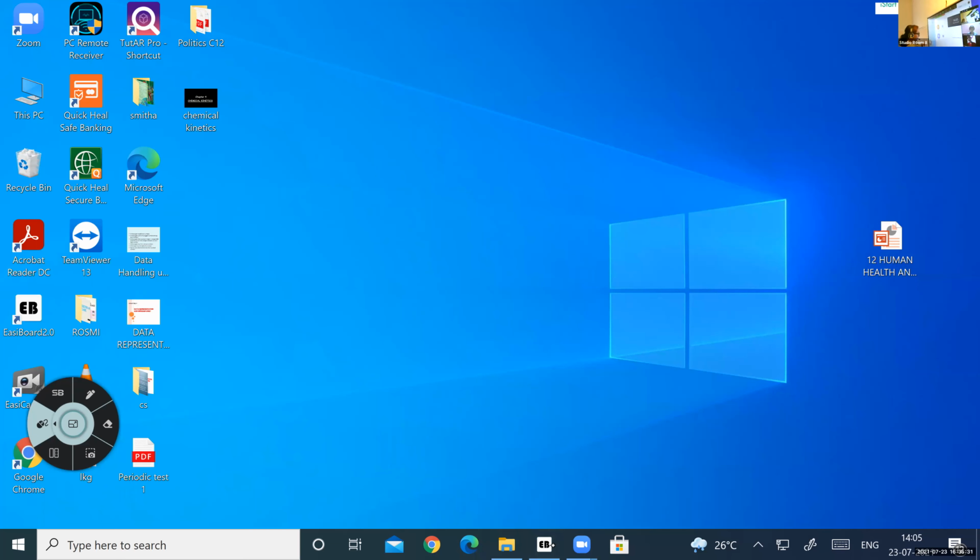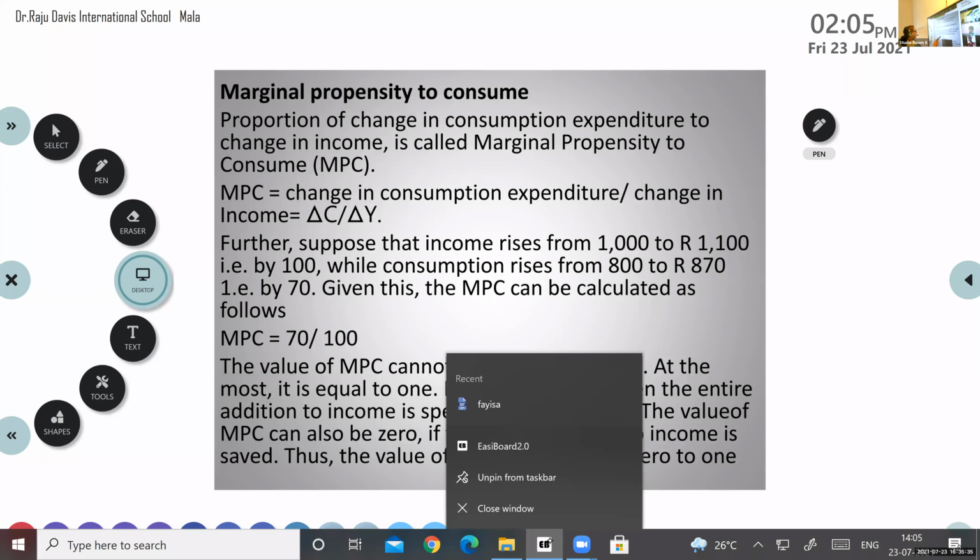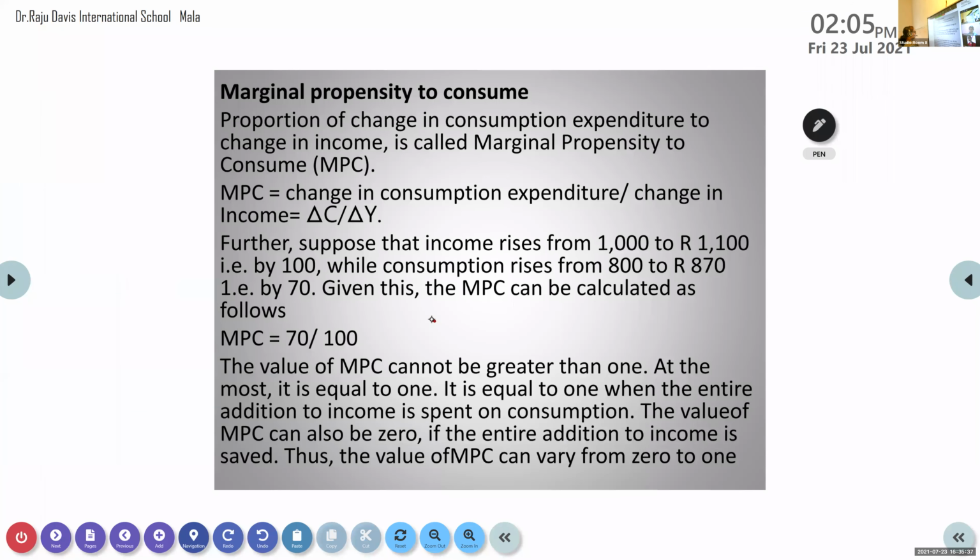A few more things to be added in that. Just one minute. Now, I told you marginal propensity to save is mainly related to marginal propensity to consume. It is a ratio between the change in consumption expenditure and the change in income.